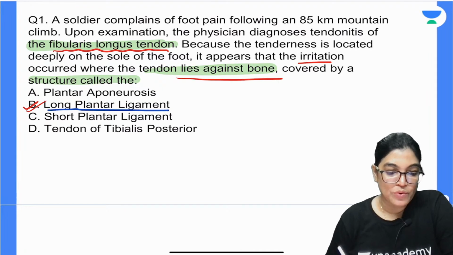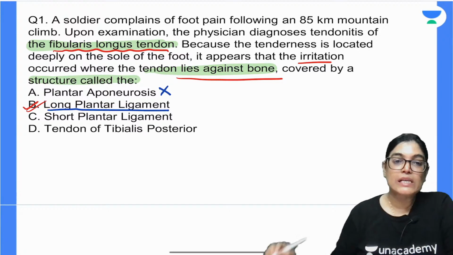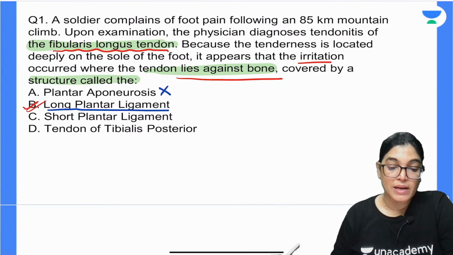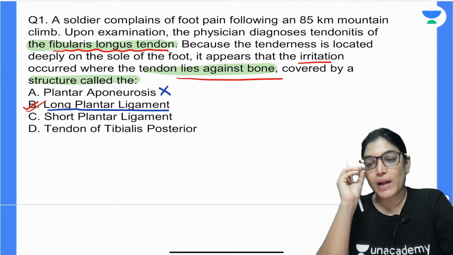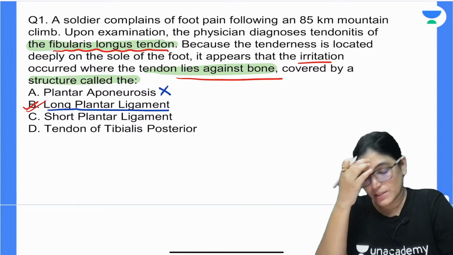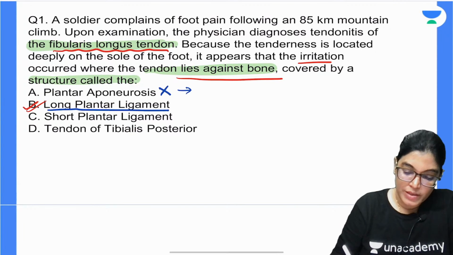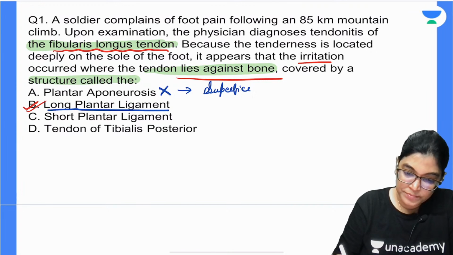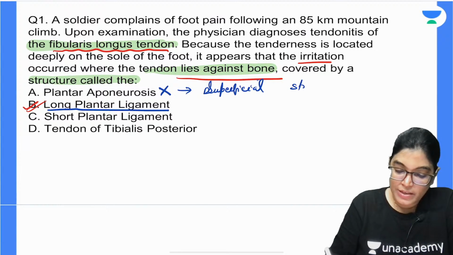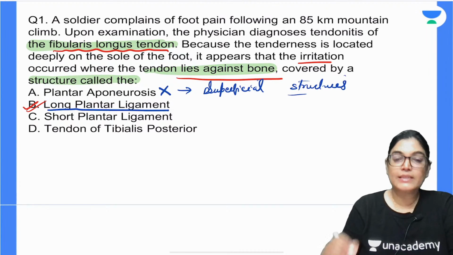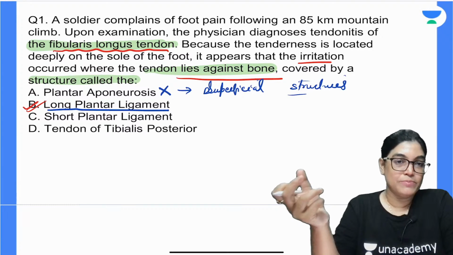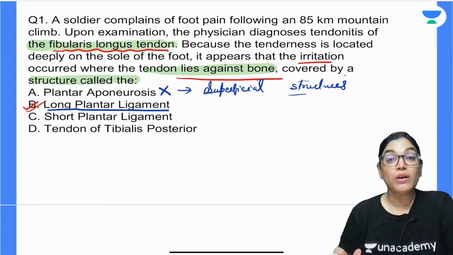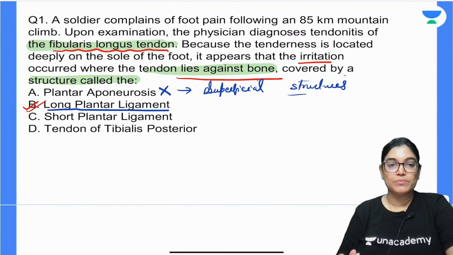So plantar aponeurosis. Why is plantar aponeurosis the wrong option? The reason is that the plantar aponeurosis is a very superficial structure. It covers the sole and protects the plantar nerves and vessels, but it is superficial in location and not connected with the deeper structures. So it is not the correct answer. It is not closely related to the peroneus longus because that is a deeper structure.